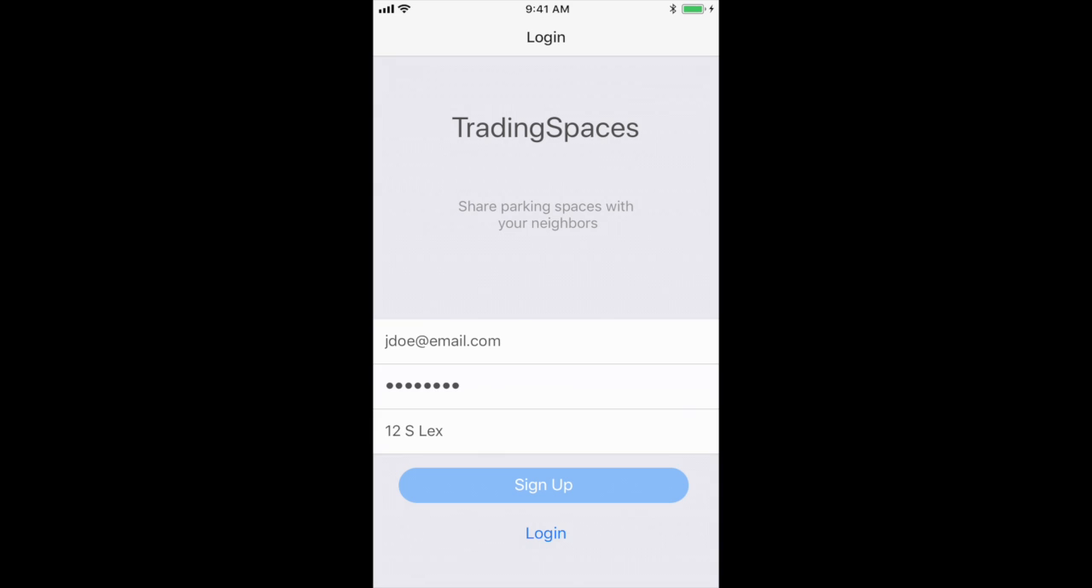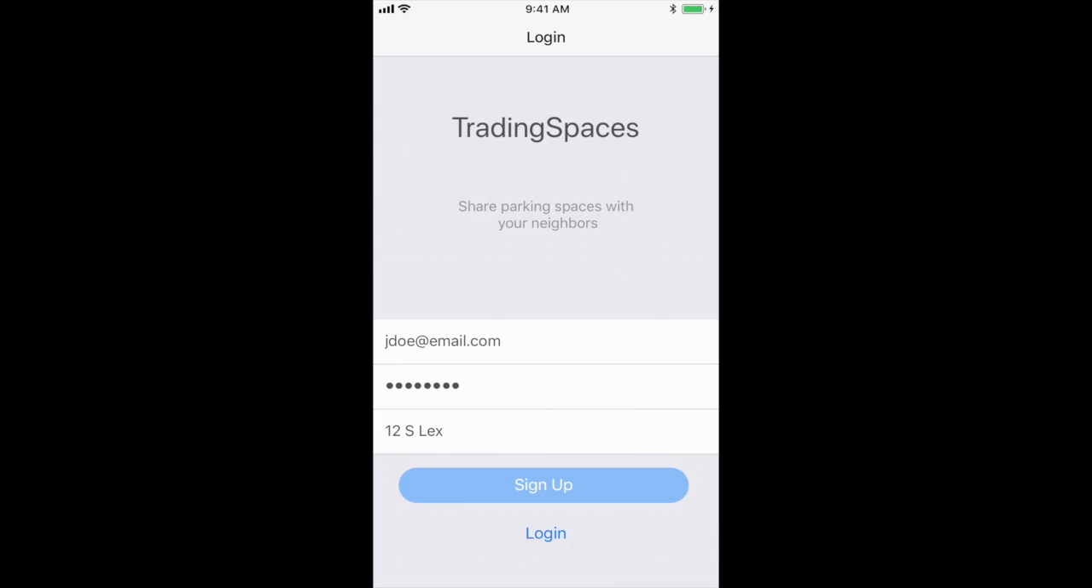Sally wants to have a guest over for the weekend, and John lives at the apartment complex. John wants to offer his parking space to Sally so that she can reserve it and so that she has a space for her guest to park at. So here's what John's going to do.